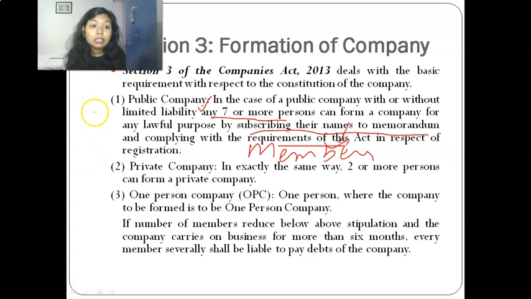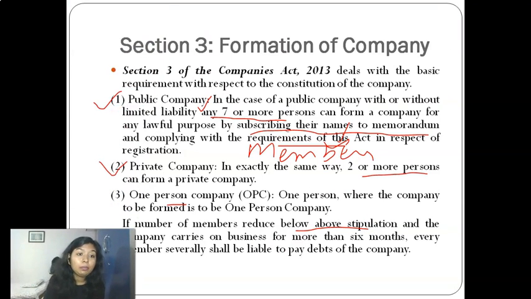Then second is, this was the provision which is applicable on a public company. Now second is a private company. In case of a private company, 2 or more persons are required to form a private company. So minimum 2 members are required. In case of OPC, we had already studied, it's a single person company. So only 1 person is required to form an OPC. Now, if the number of members reduces below this requirement, so what is the requirement? Let me show you in brief.